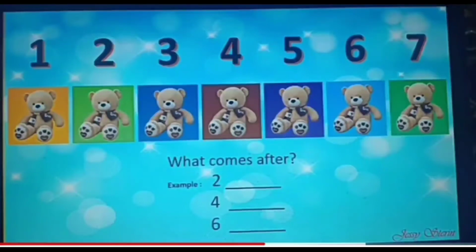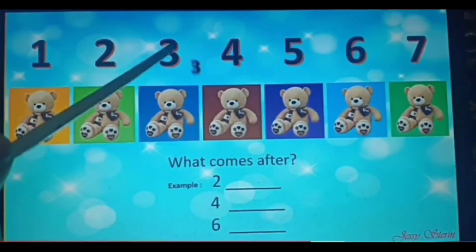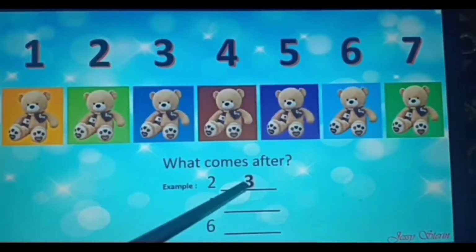Our question is 2 and dash. Question is 2 and after is a dash. So you need to see after 2 which number comes. Which number comes after 2? Yes, you are right. It is 3. After 2 we will get 3.